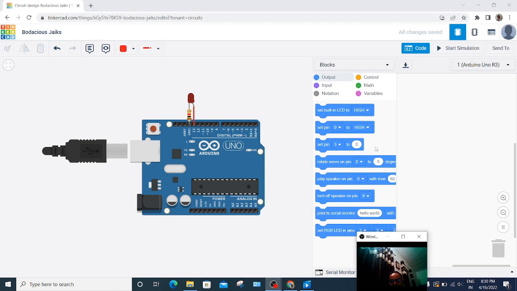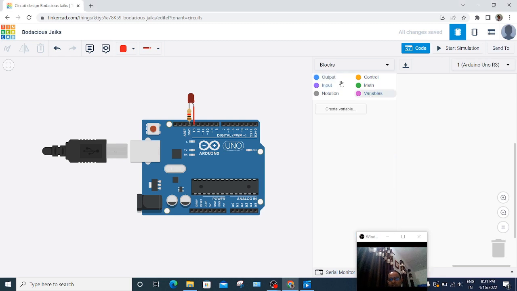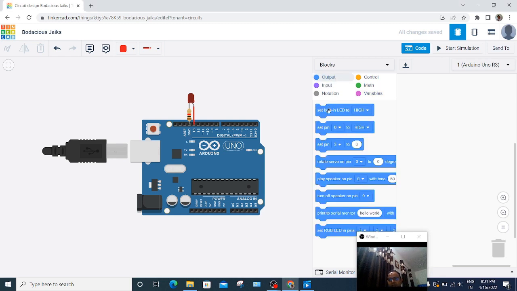You can see here we have output pins, input pins, control, math, variables. As we go further, we will use more of these commands, and then you will learn eventually. So at the start, we can use set built-in LED high.